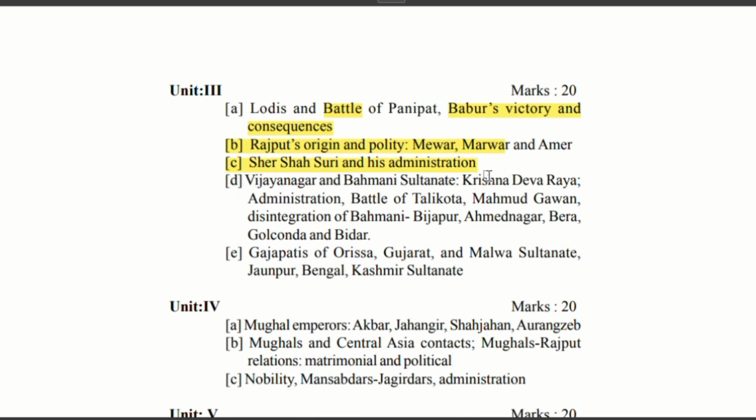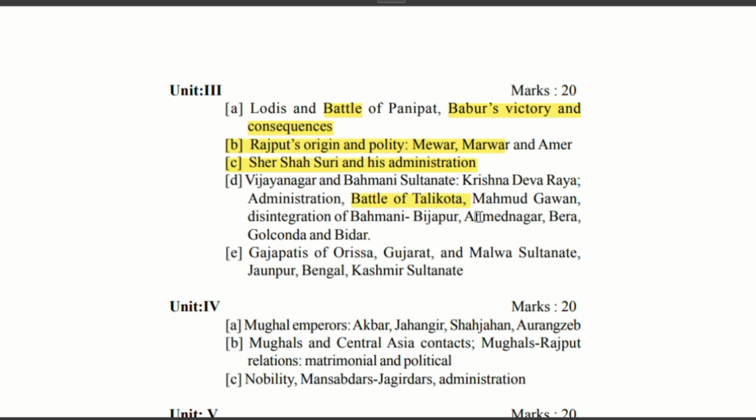Then after this disintegration of Vijayanagar and Bahmani kingdoms, there were several principalities emerging in that area, that were Bijapur, Ahmednagar, Berar, Golconda, and Bidar.